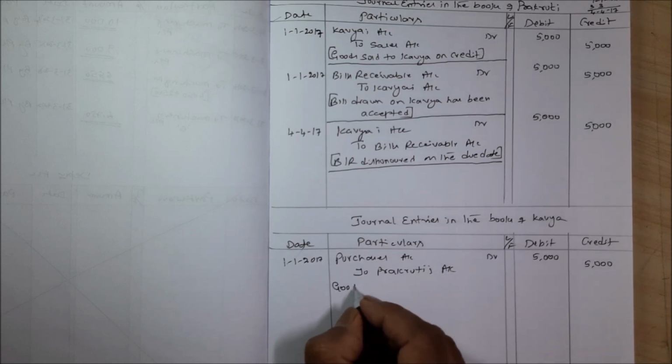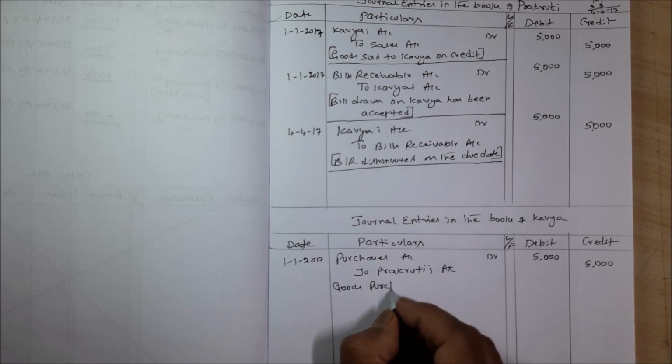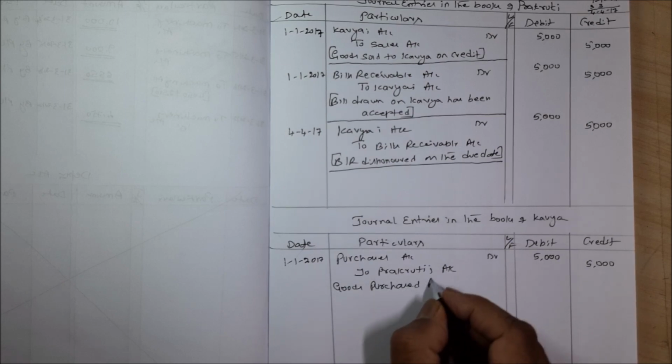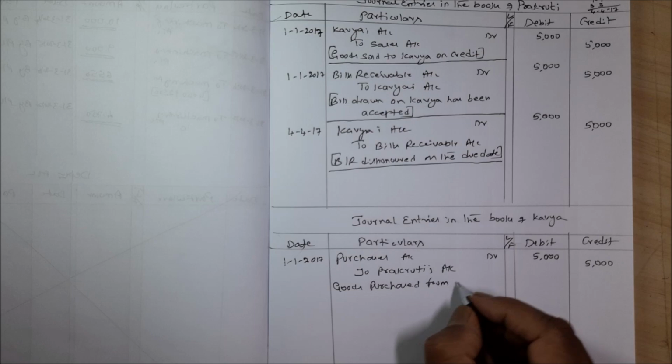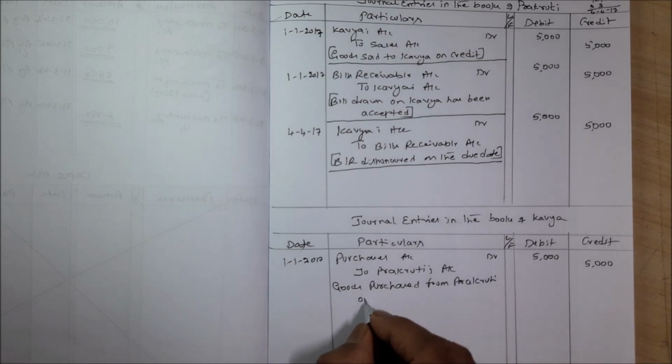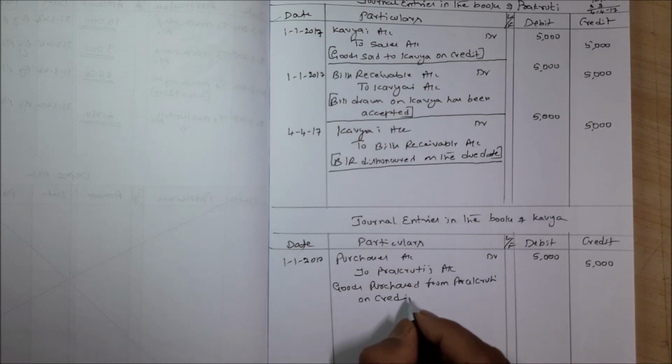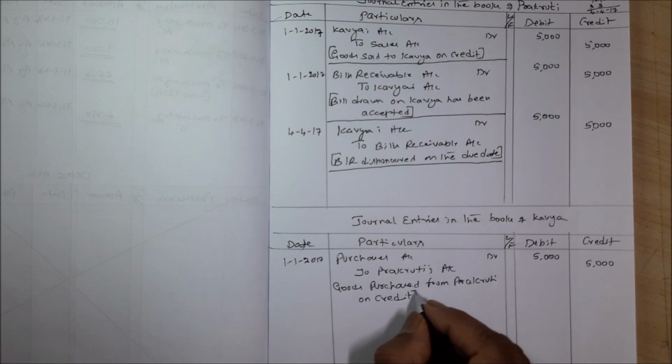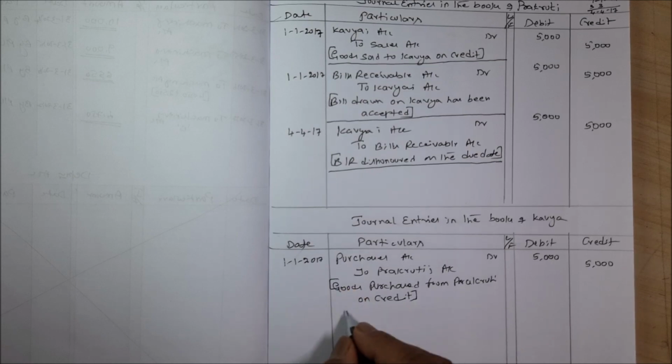Goods purchased from Prakriti on credit.